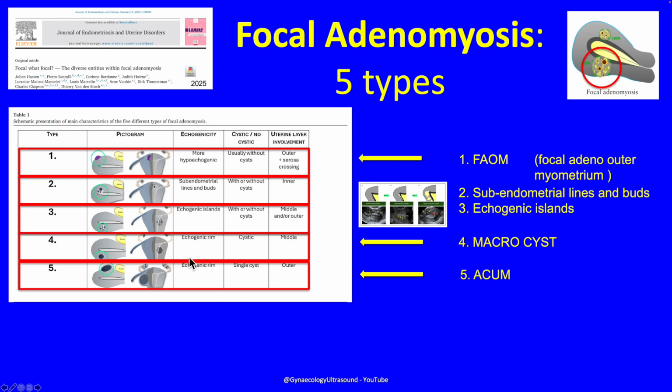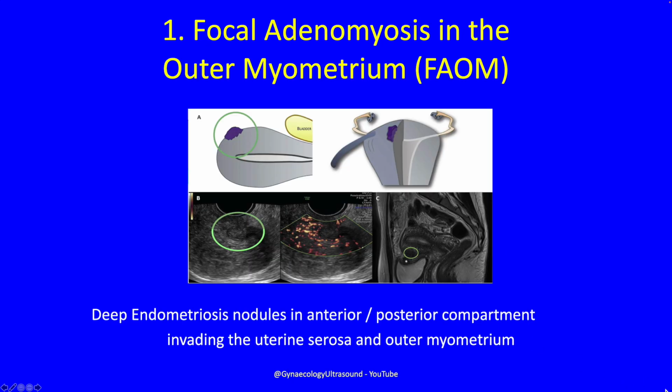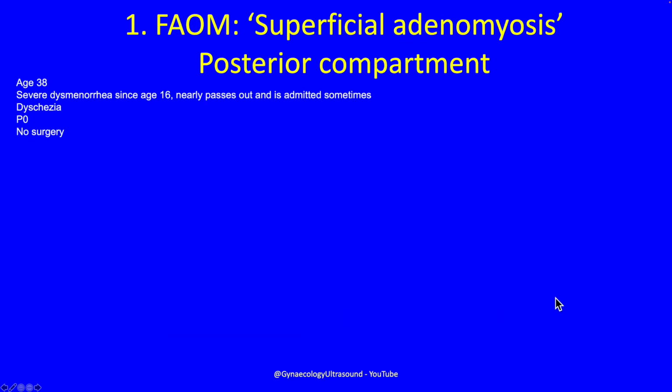So I'm going to go over these one at a time. Focal adenomyosis in the outer myometrium is where you've got some nodules in the anterior or in the posterior compartment, and they invade the uterine serosa, the outer myometrium, and there are examples in the paper of that here. But I'll show you an example in the posterior compartment in this patient.